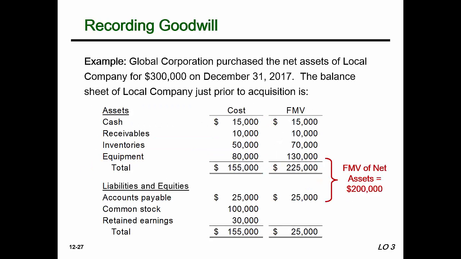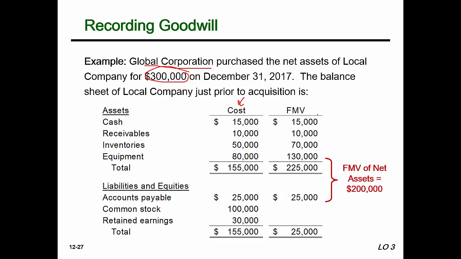Let's look at another quick example. Global Corporation purchased the net assets of Local Company for $300,000. That's how much we paid, $300,000. Now the balance sheet just prior to acquisition of Local Company is right here. So that's the book value.